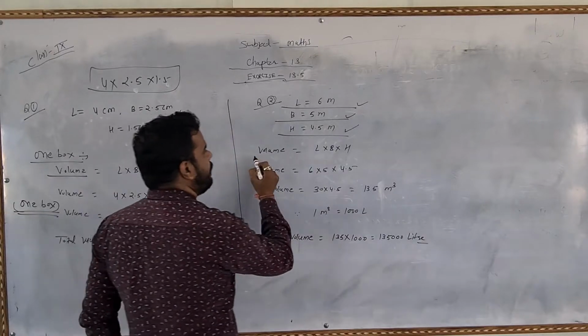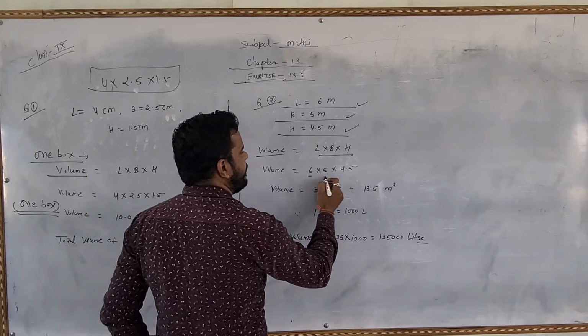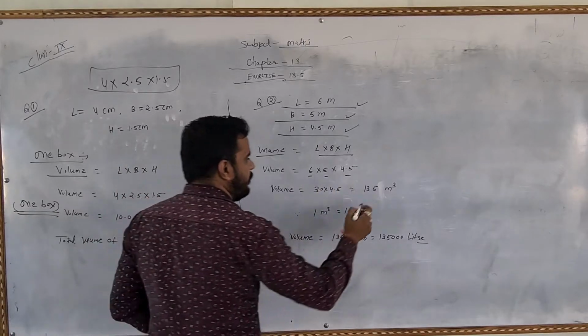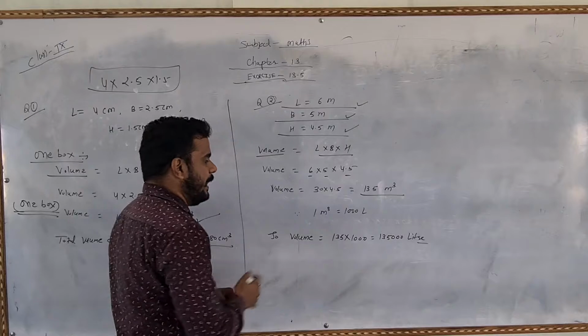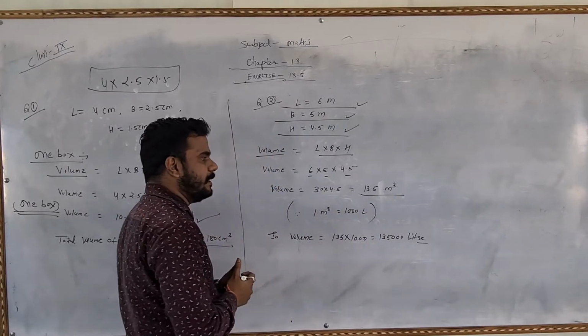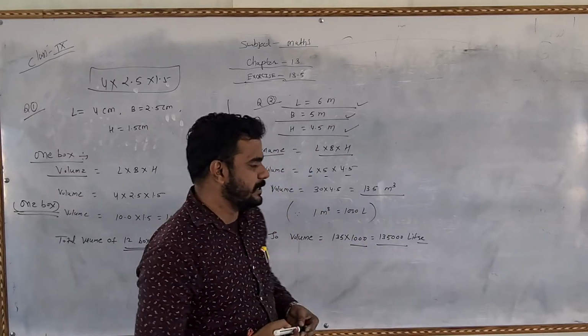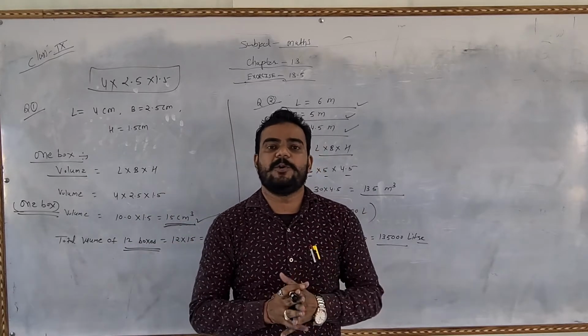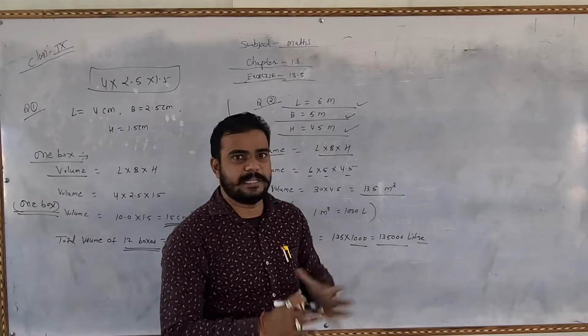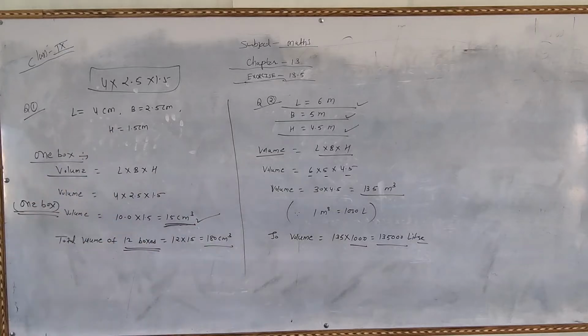So first of all, the volume of the tank is length multiply breadth multiply height, 6 multiply 5 multiply 4.5, then we will get 135 meter cube. In the question it is given like this: 1 meter cube equals 1000 liter. So 135 multiply 1000, 135,000 liter of water can be held in this tank. इसके अंदर इतना पानी आ जाएगा. So I hope you understood. So just take the screenshot first.